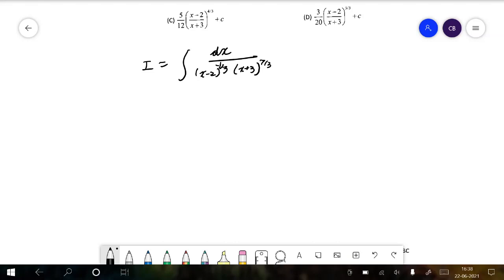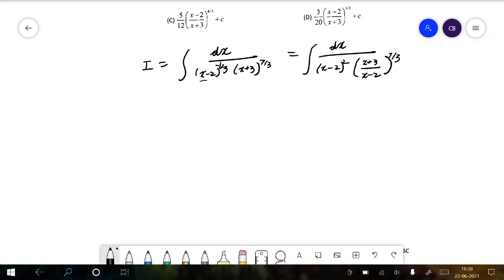Now we can write this as integral dx by taking x minus 2 to the power of 7 by 3, because that is the highest power. We can take it to x minus 2 whole to the power 2 into x plus 3 divided by x minus 2 whole to the power 7 by 3.